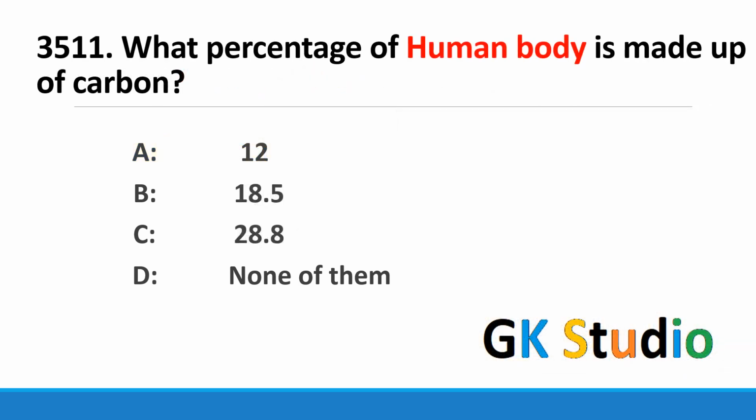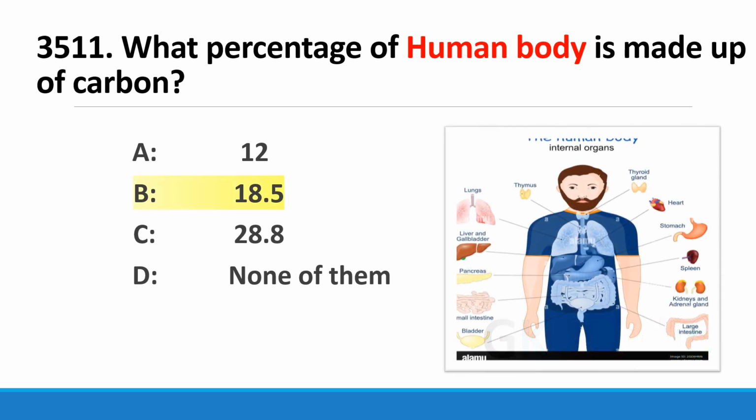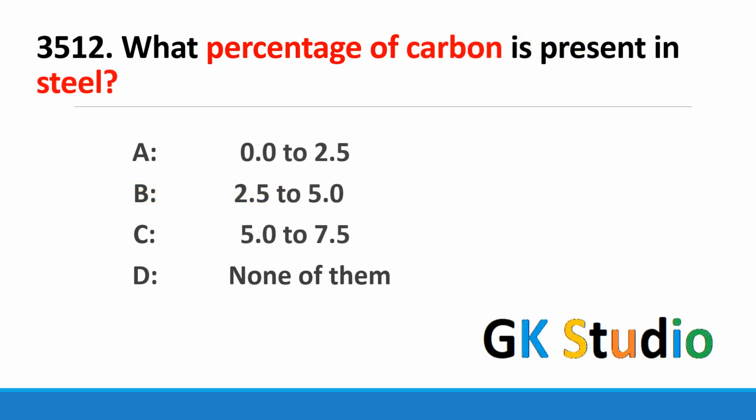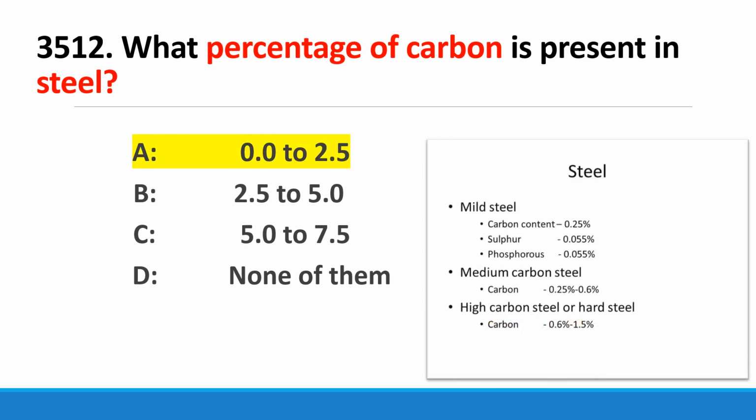What percentage of human body is made up of carbon? 18.5% of the human body consists of carbon. What percentage of carbon is present in steel? Very important question. 2.5% is the percentage of carbon present in steel.